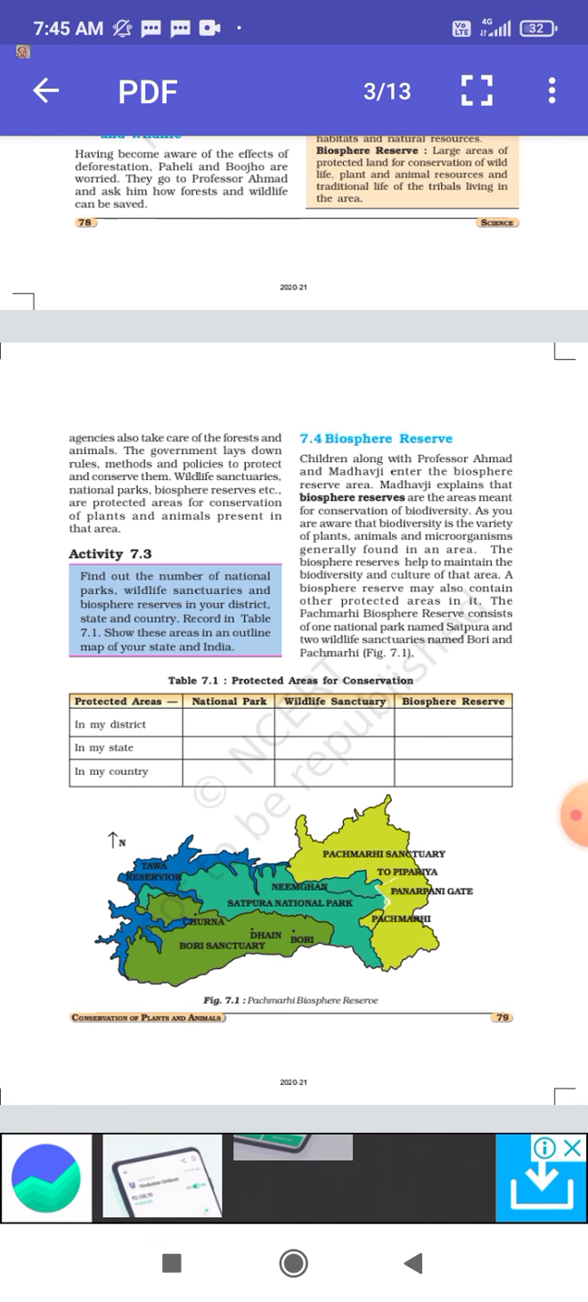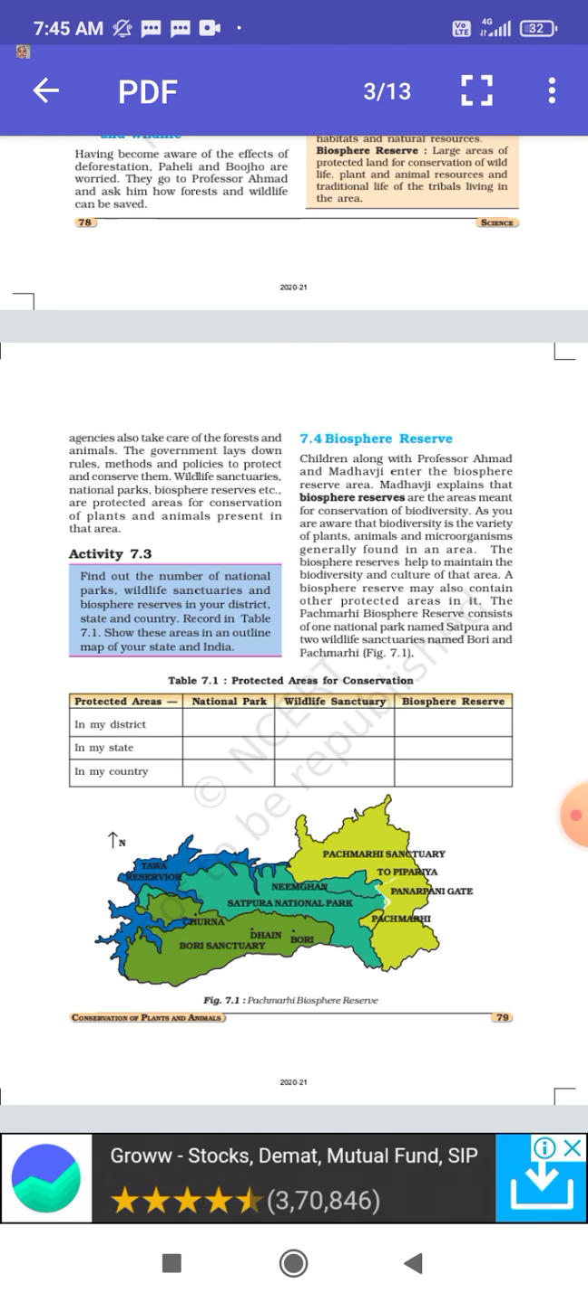As you are aware, biodiversity is the variety of plants, animals and microorganisms generally found in an area. The biosphere reserve helps to maintain the biodiversity and culture of that area. A biosphere reserve may also contain other protected areas in it. The Panchmari Biosphere Reserve consists of one national park named Satpura and two wildlife sanctuaries named Bori and Panchmari.